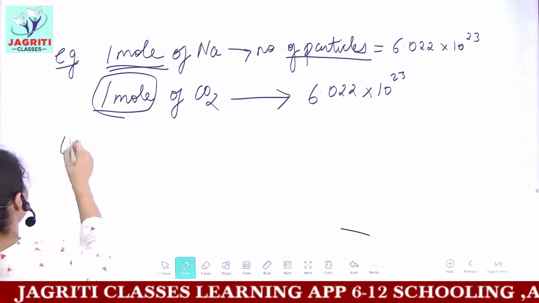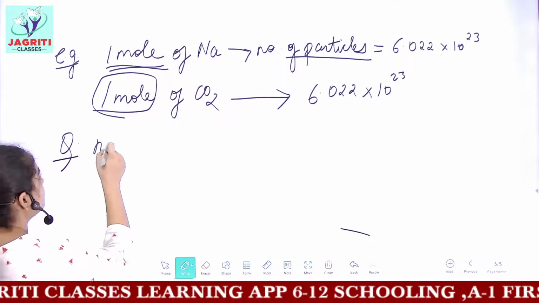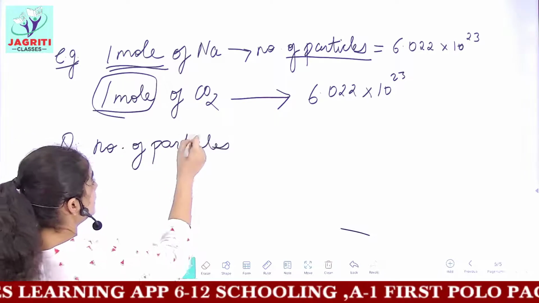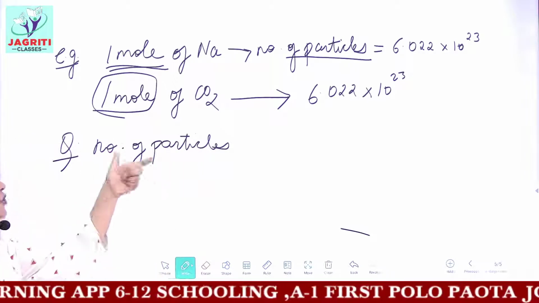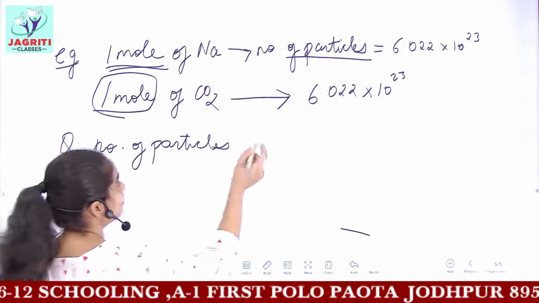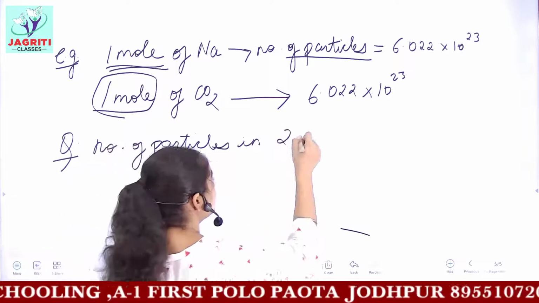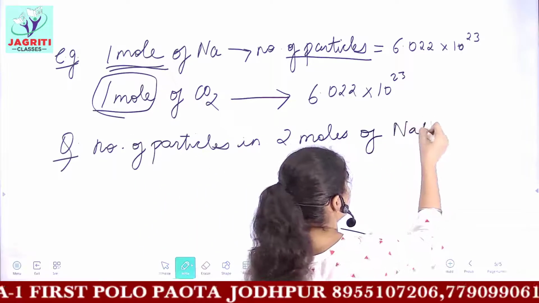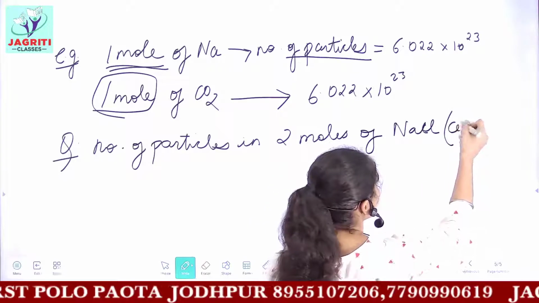Now I am giving you a question. If you have understood the concept, you can easily attempt it. Find the number of particles in 2 moles of NaCl. NaCl is your common salt or table salt.